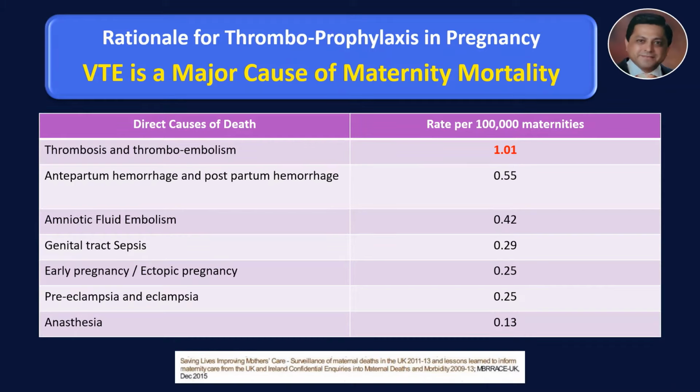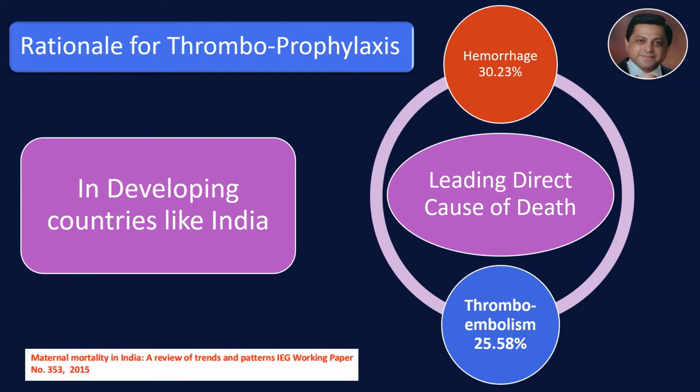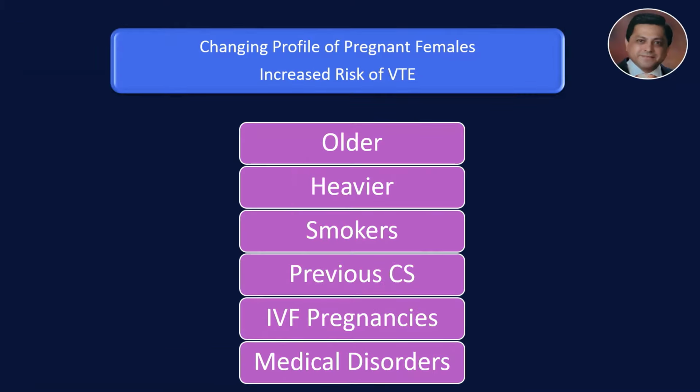What is the rationale for thromboprophylaxis in pregnancy? This is because VTE is a major cause of maternal mortality. We know that thrombosis and thromboembolism are responsible for 1 in 100,000 maternal mortalities, and this is a high incidence. Especially in developing countries like India, thromboembolism can be a leading direct cause of death, contributing to almost 25% of these cases. In addition, there's a changing profile of pregnant females, and this leads to an increased risk of venous thromboembolism.